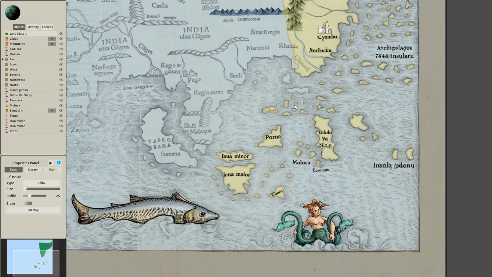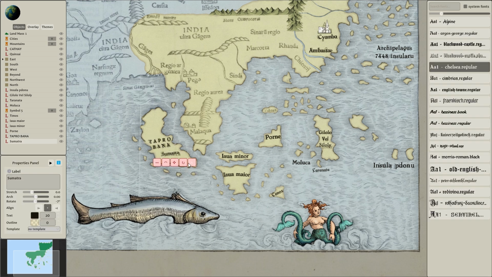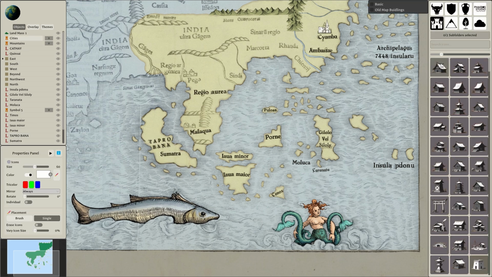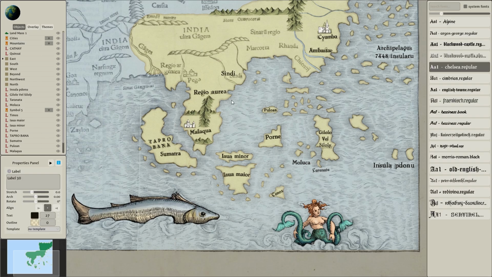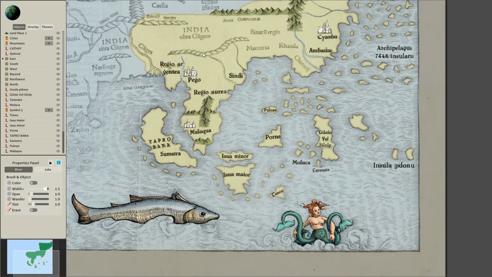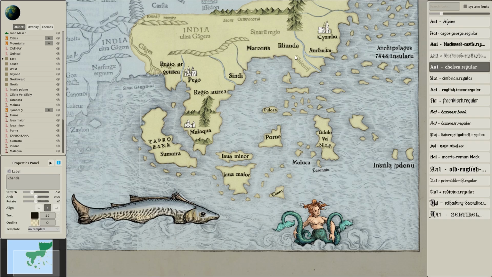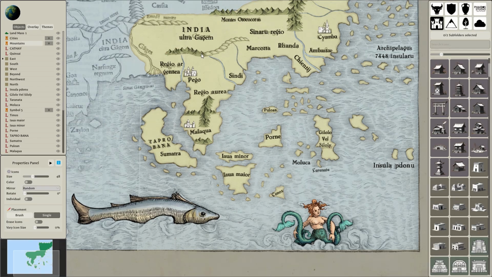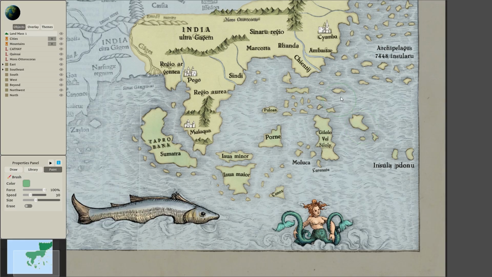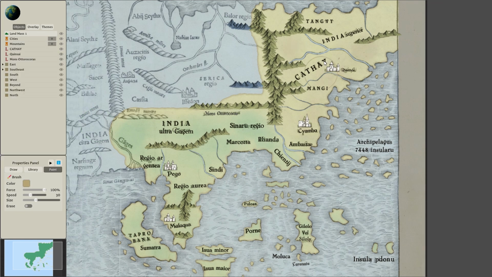And we have the island of Taprobana. That is a name from Ptolemy. But right underneath Taprobana, we have the name Sumatra, which is the Portuguese name for that island. And that also clarifies the confusion, is Taprobana Sri Lanka or is it Sumatra? We also see the region names Regio Aurea and Regio Argenta, which are the regions of gold and regions of silver, and those are from Marco Polo. Malacca was an important Portuguese base in Southeast Asia, and Pego was an important trading partner for the Portuguese.